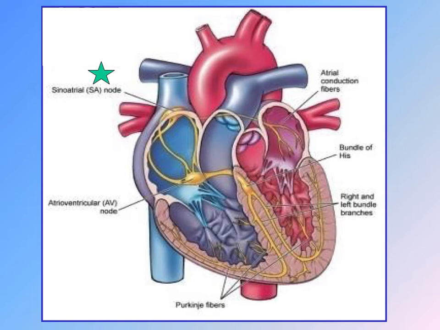You can see here the SA node is the starting point. The impulse travels to the AV node. Then it travels to the His bundle, where it does a little pause before heading down the right and left bundle branch, and then to the Purkinje fibers, which will then complete the entire electrical conduction system.